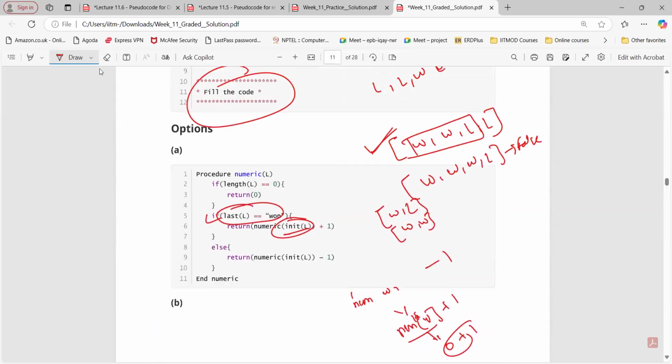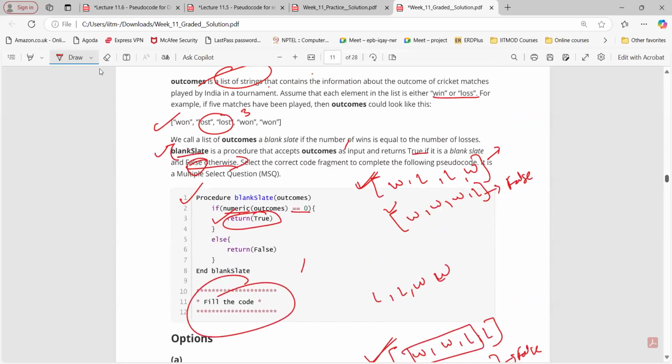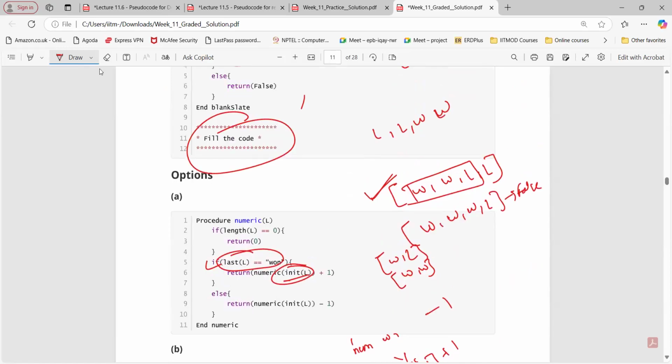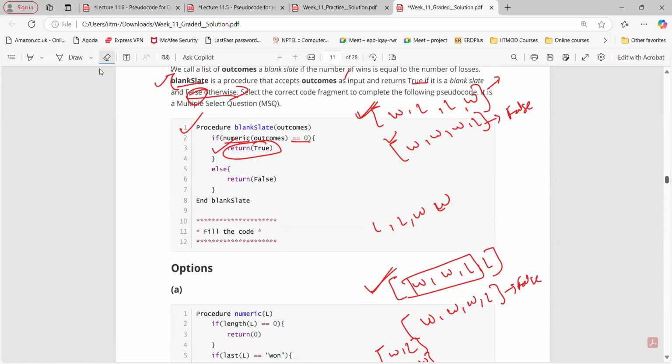Sir, can you explain it again? I have a problem. Okay. Yes, what is your doubt? The first one, I see the four pseudo-codes. This one, procedure blank slate. I have a problem there.